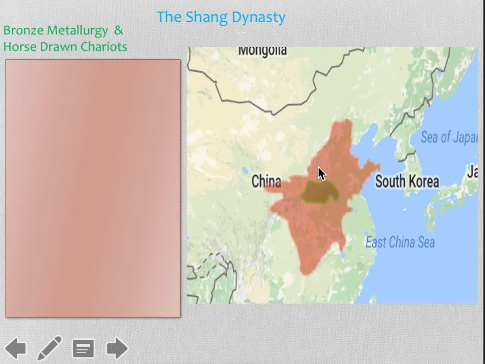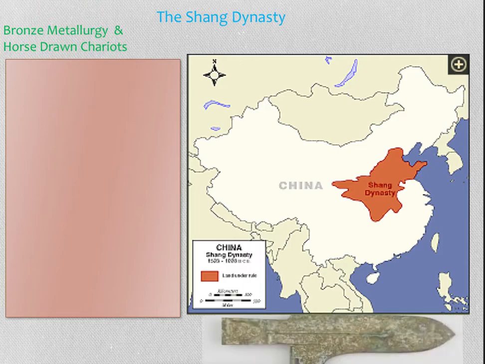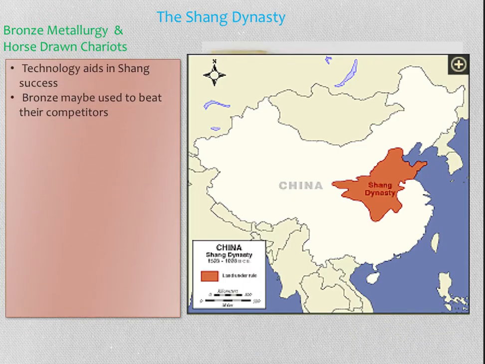And again, they were able to really enforce their authority over others because of two things: the bronze metallurgy and the horse drawn chariots. So the technology aids in the Shang success. Bronze may have been used to beat their competitors because other people were still using wood tools, wood weaponry. They were able to use bronze, and not only that, they pretty much hoarded the bronze. It was really only for the wealthy, the elites, the high class.